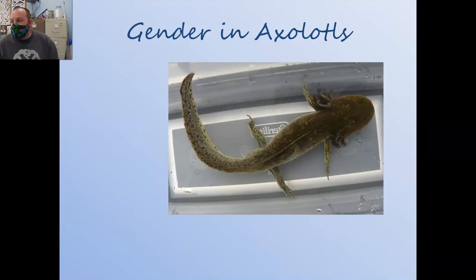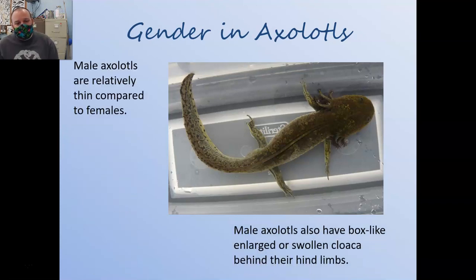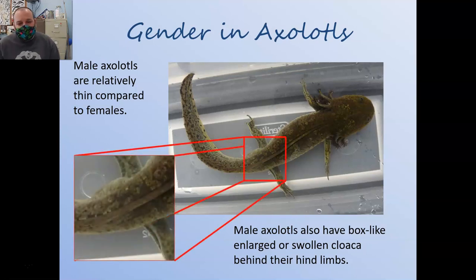Another thing to talk about is the gender of axolotls. So this beautiful wild type is a male axolotl. How we know it's a male is it has a swollen cloaca. Axolotls don't have penises and vaginas. They have a sort of vagina-like slit, whether they're male or female. The males, in addition to having that cloaca or that slit, have a little bit of a box behind their hind limbs.